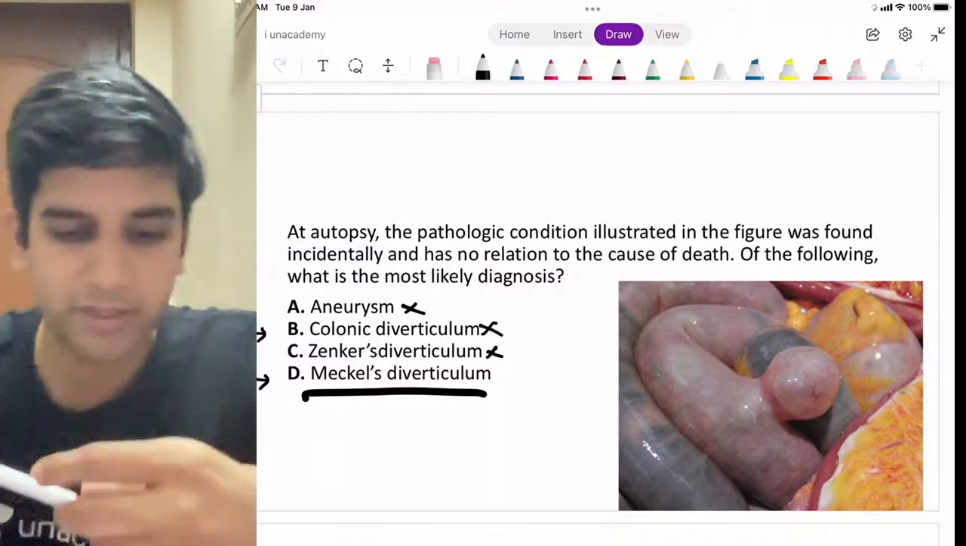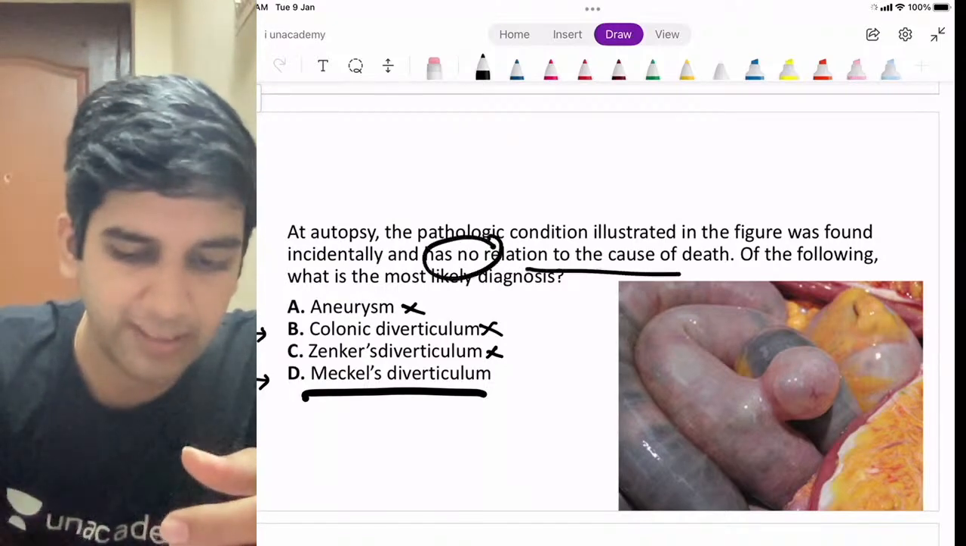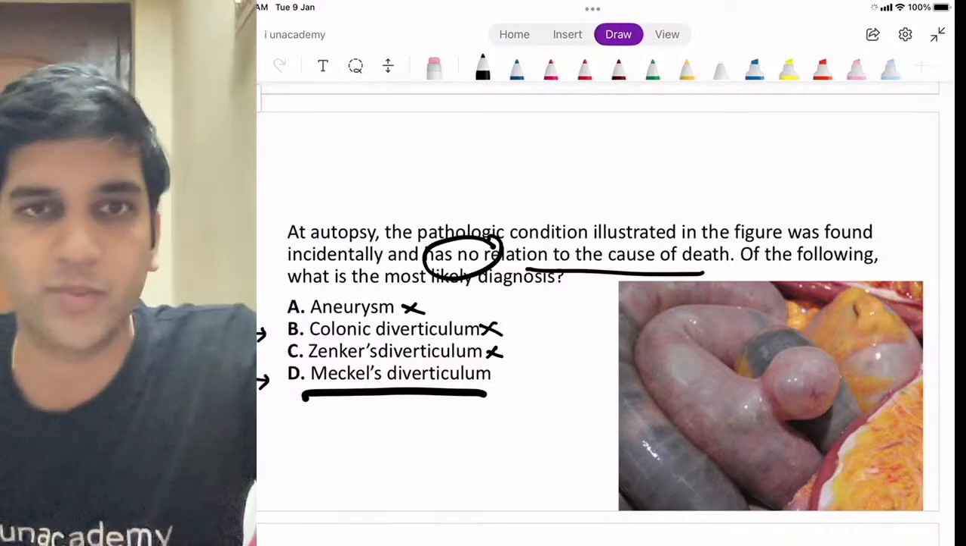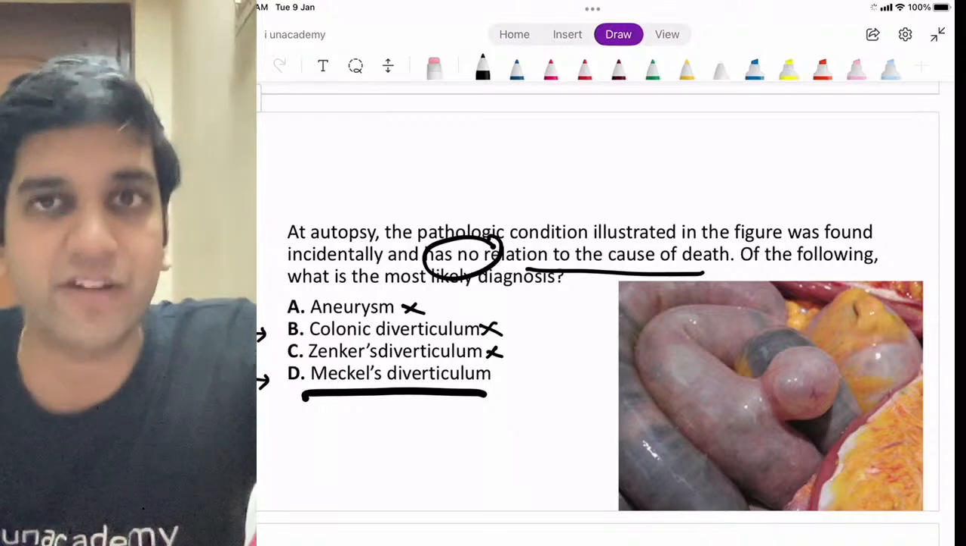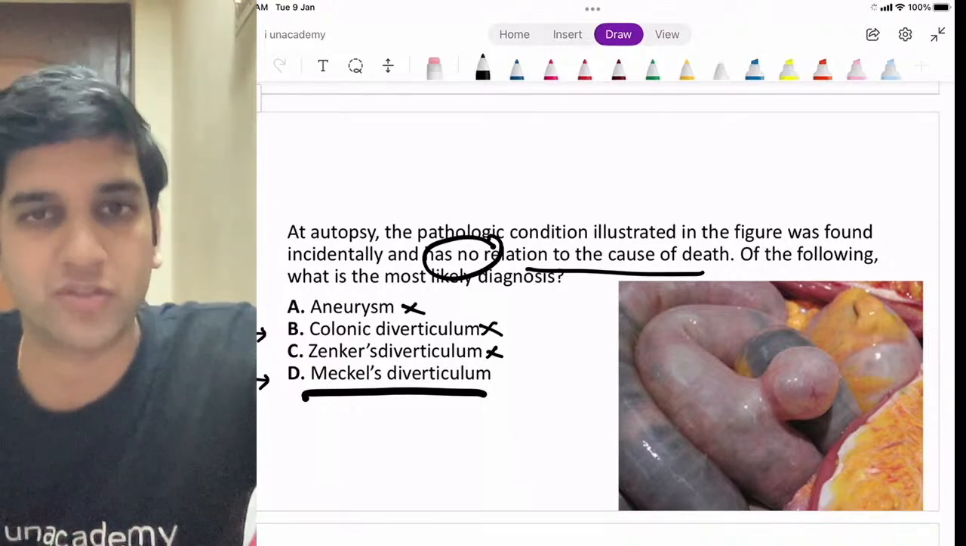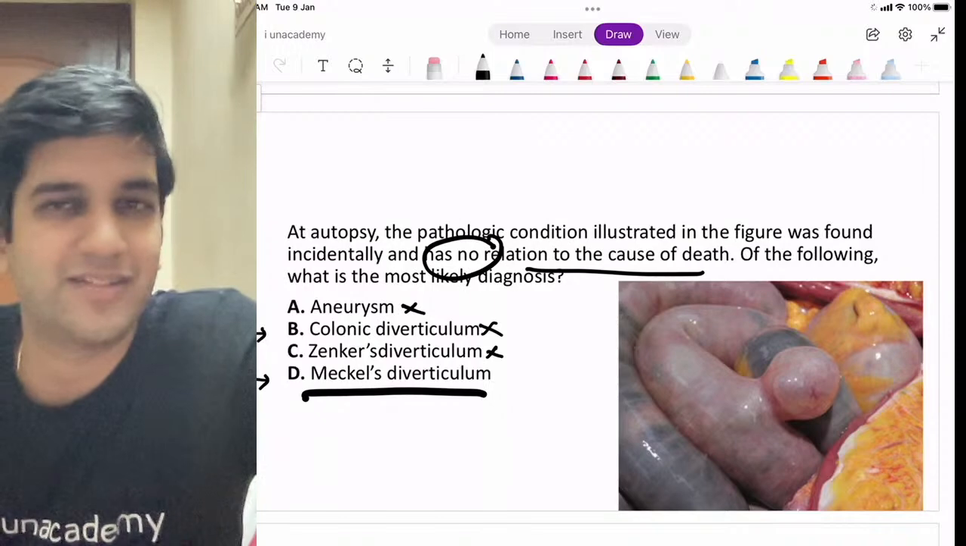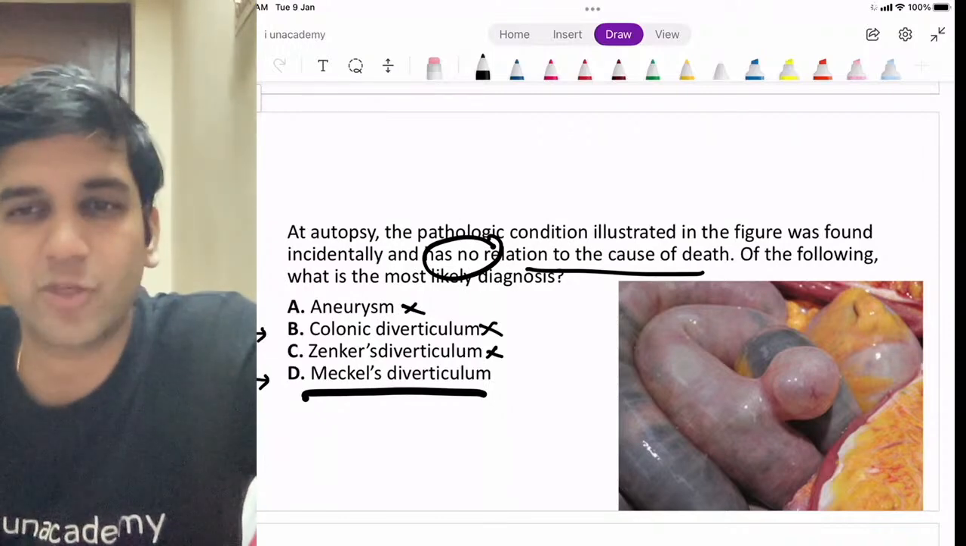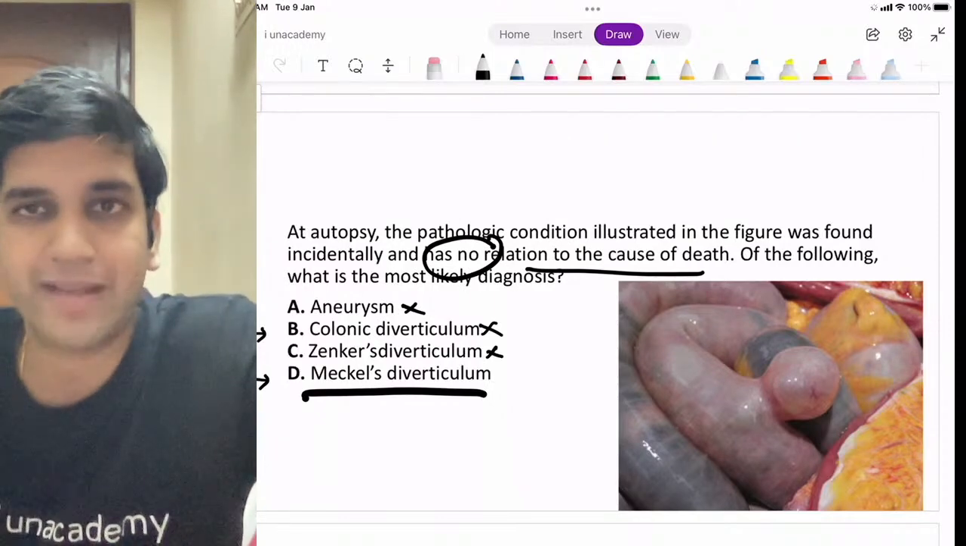Guru, it has no relation to the cause of death, right? The question clearly says that it's an incidental finding. There's no relation to the cause of death. So it's an autopsy finding. That's all. It's nothing related to the death of the person. It's just an autopsy finding. That's it. Fine. Meckel's doesn't cause death.